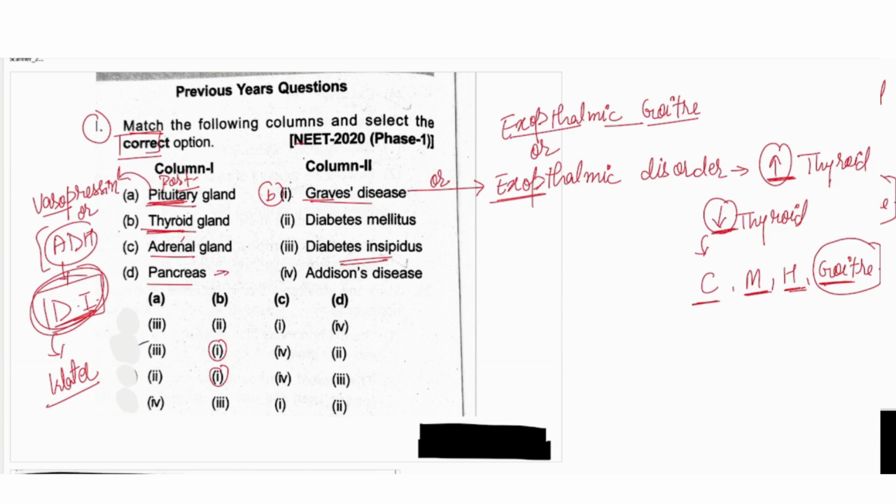And from the pancreas, insulin comes from the beta cells. Insulin is synthesized in the beta cells of the pancreas, and if it is not controlling the glucose level, it will cause diabetes mellitus. So D should be 2, B is 1, and A is 3, pituitary gland means diabetes insipidus. D is pancreas, insulin, diabetes mellitus, so D2. So we will go with the second option.